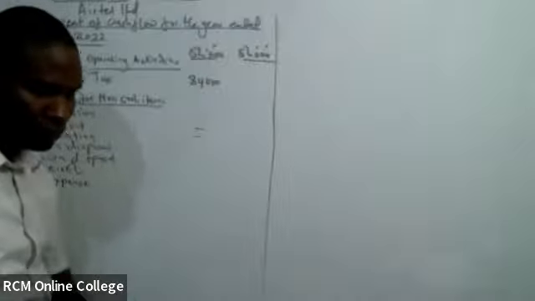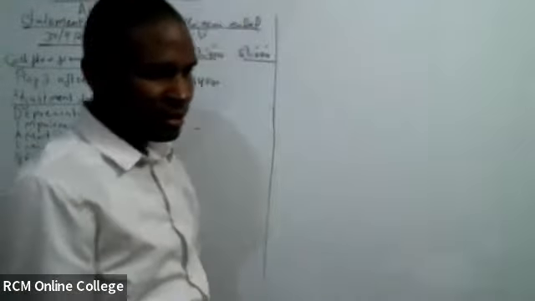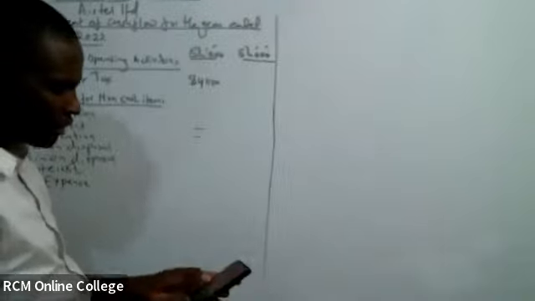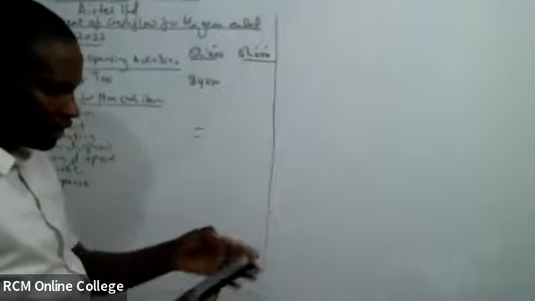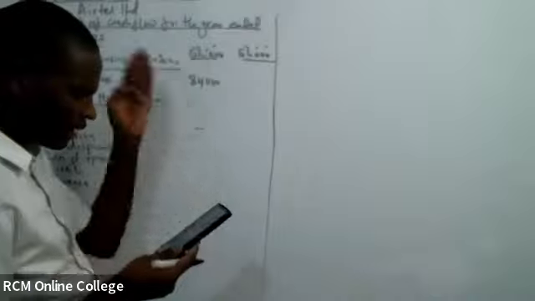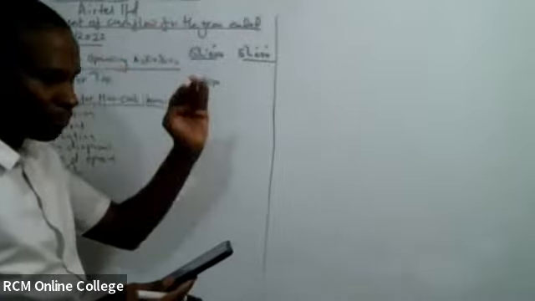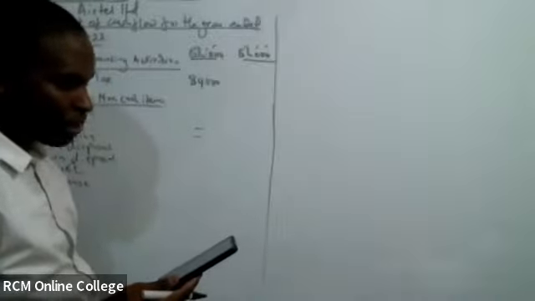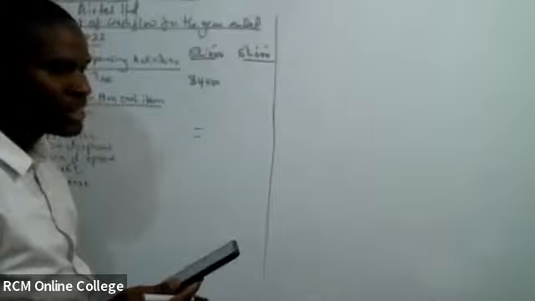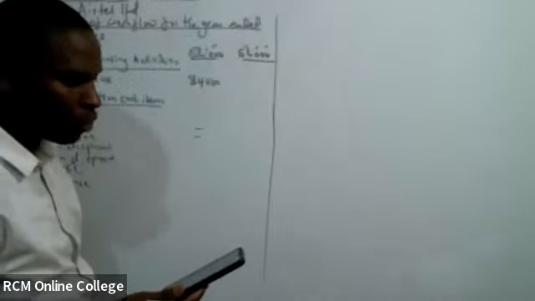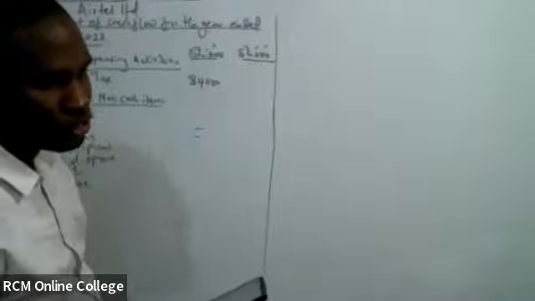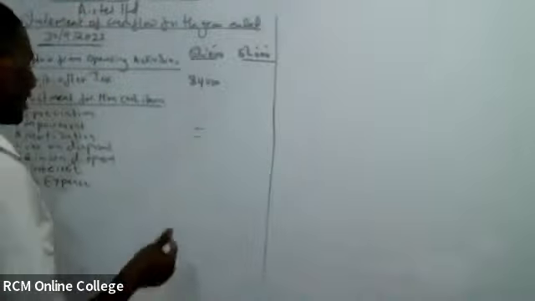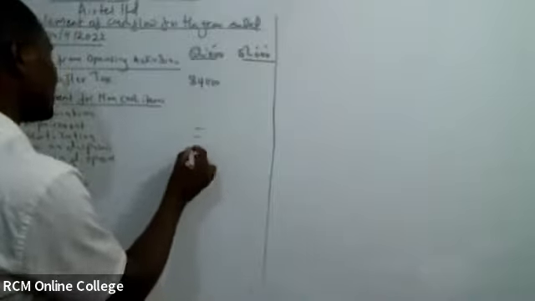Loss on disposal. Now that is where I am. These guys sold an item of motor vehicle. Let's look at whether it was a loss or a gain. They sold, there is something they sold. Additional information number 6. I hope all of us are there. We are told that during the year ended September 2022, some motor vehicles which had a net book value of 60 million were disposed of for 72. Did they dispose of this at a gain or a loss? Great, you guys. So we don't have a loss, we have a gain of 12k.